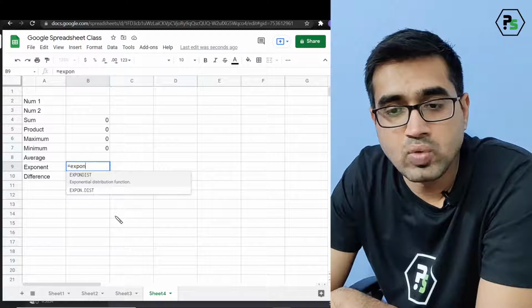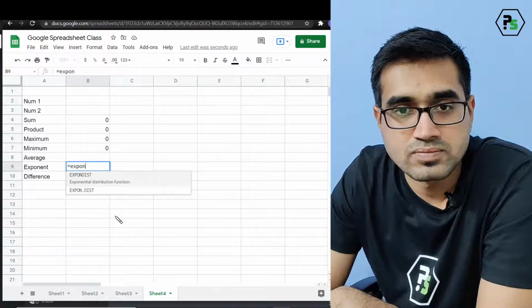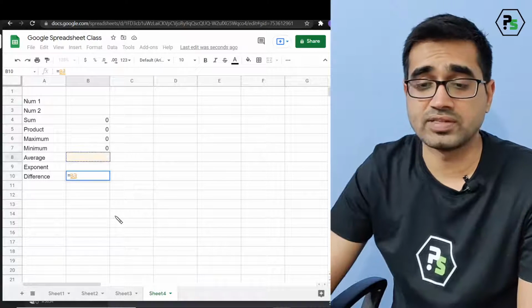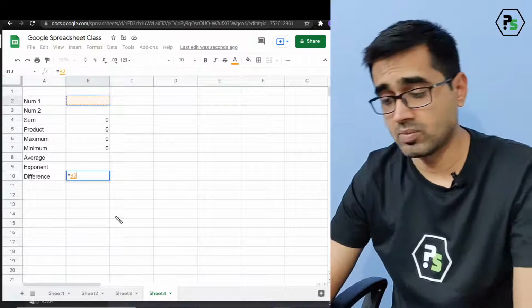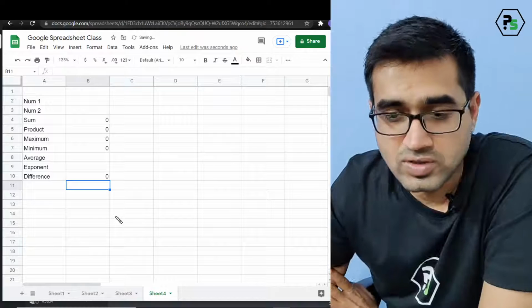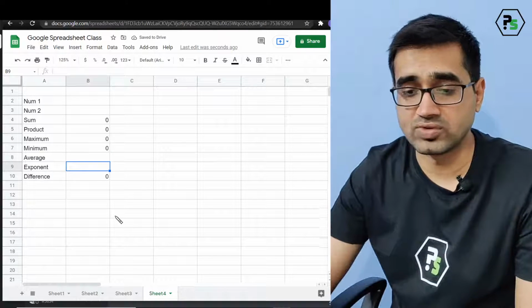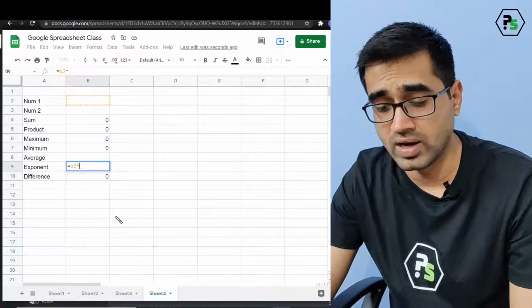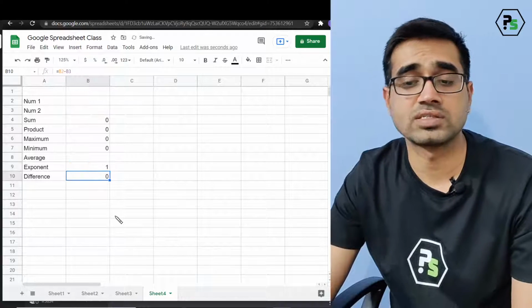How can you do number 1 to the power number 2? I don't know. So what is the difference? Okay, difference I liked: num1 minus num2. Use operators. Okay, so let's use operator. Num1, which is our b2, raised to the power b3, works.